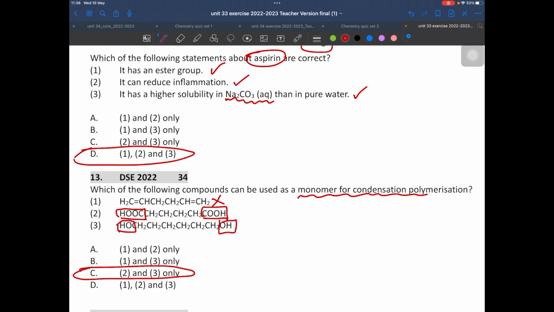A good point. Some of you may wonder why, for question 13, part 1 cannot be the monomer for a condensation polymer. We don't have any condensation reaction involving a CC double bond. When a CC double bond joins with something, we never learn that a small molecule will be eliminated. That's why if a molecule contains a CC double bond only, it cannot serve as a monomer in condensation.